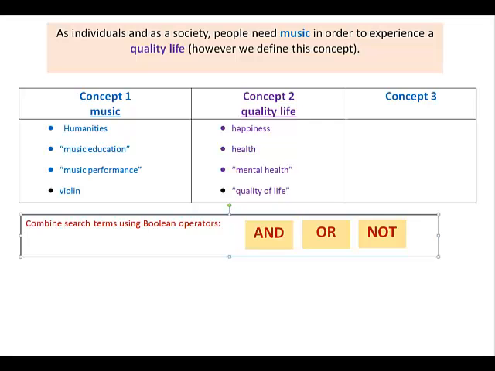If we were searching in a database, like our library's ProQuest database, or Academic Search Complete, or if I was on Google Scholar, I would want to type in a search string that described the research, or the articles, or the books, or whatever it is that I'm looking for. So, in this case, I might want to try as my first search a search for music education and quality of life. Maybe those are the concepts that I'm mainly interested in. So I could go into my library database and type this.